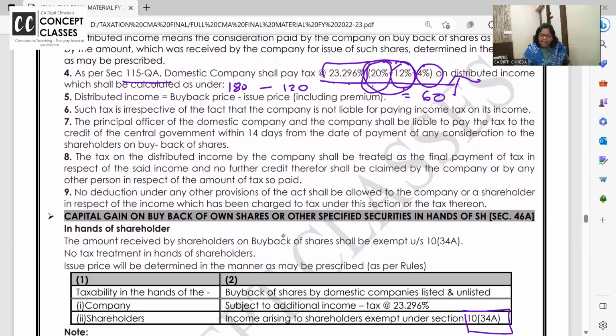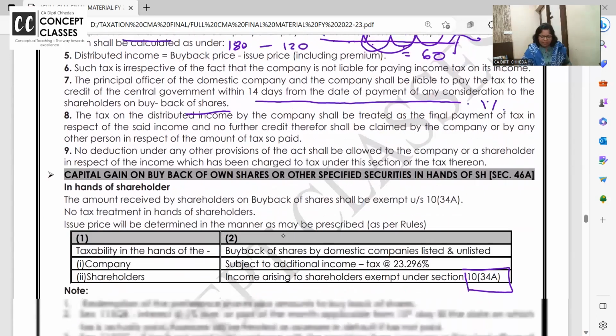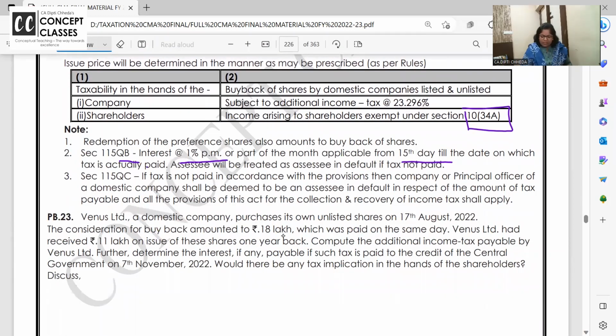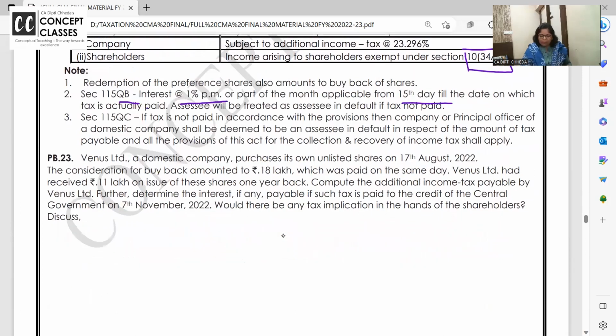Right. Now this tax has to be paid within 14 days from the date of payment of consideration to shareholders. जिस दिन shareholders से shares खरीदे, within 14 days you have to pay this tax to government out of my pocket. If not, from 15th day, 1% interest per month will start. जैसे 234ABC calculate करते हैं ना. So from 15th day, 115QB is saying 1% interest will start. And this is a very nice problem. See, the day you pay to shareholder, within 14 days, you have to pay the tax to government. If not, 15 days se interest shuru ho jayega.